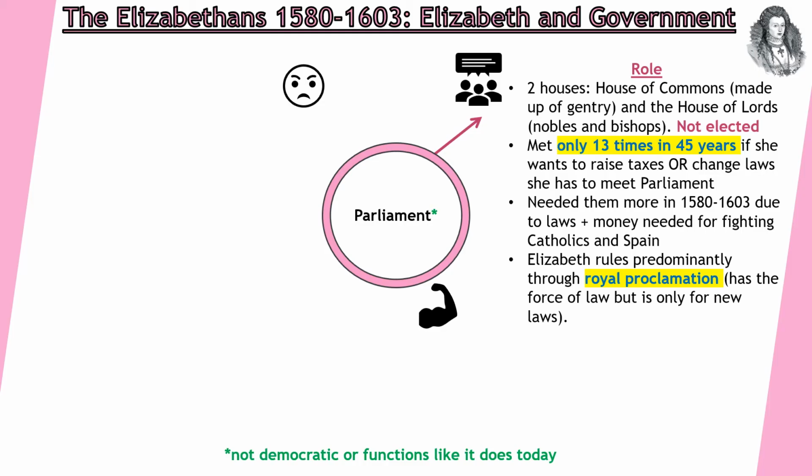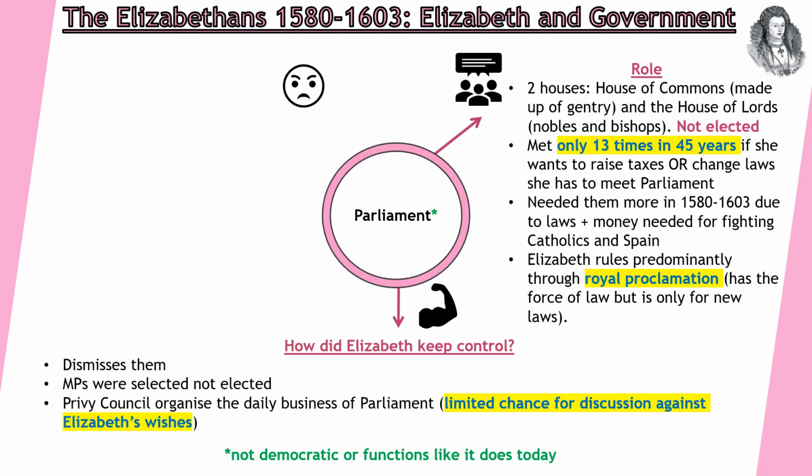She does need them more between the periods of 1580 to 1603 because she's changing a lot of law. She needs more money as well for fighting Catholics and Spain. So Elizabeth rules predominantly through royal proclamation. So this is the fact that she has the force of the law, but she needs Parliament for new laws and new taxations, etc. So how does she keep them in control?